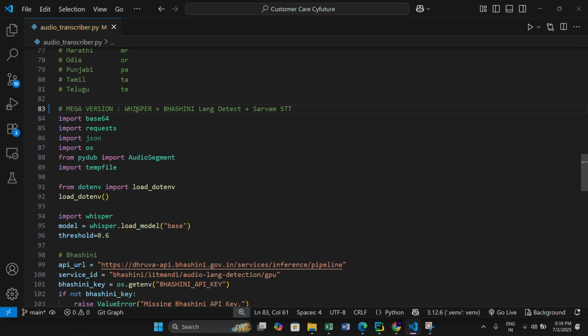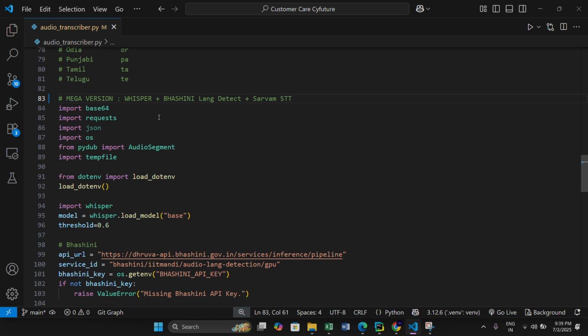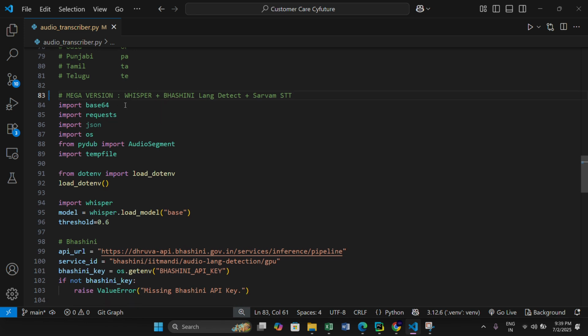To find which language it is, we are taking probability. Whisper will give us the probabilities that it sounds like this, it sounds like that. If we are not getting any strong probability that it belongs to a certain language, then we will give it to Bhashini to find which language it is.